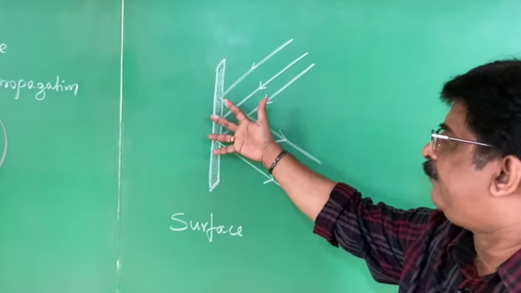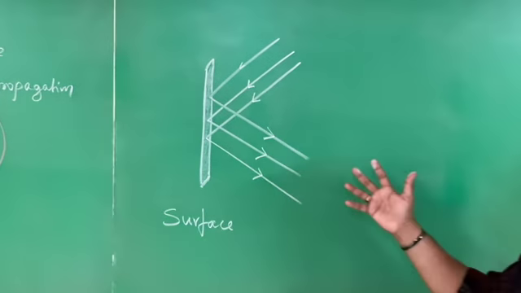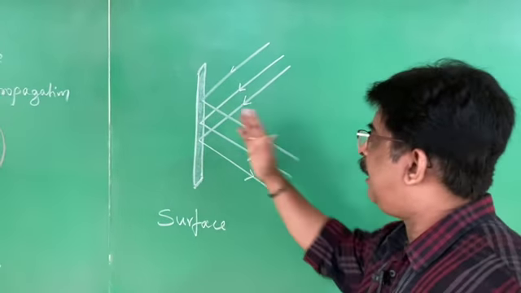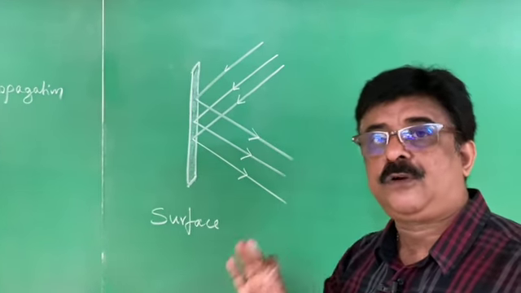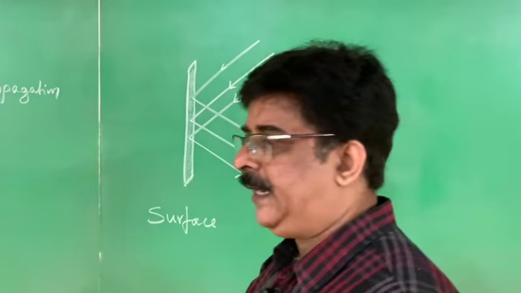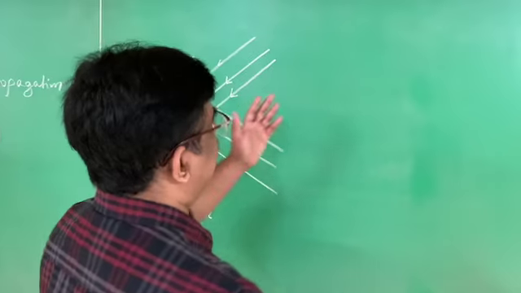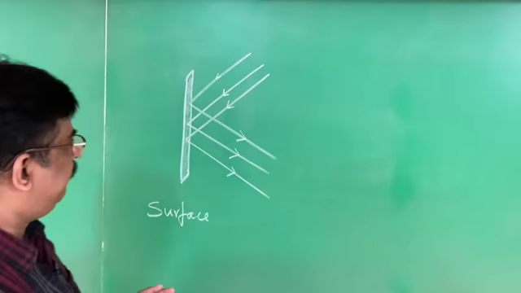After hitting the surface, all of them bounce back. This property of bouncing of light by a polished surface is called reflection of light. Then what is reflection of light? Now I will go to the definition part of it.